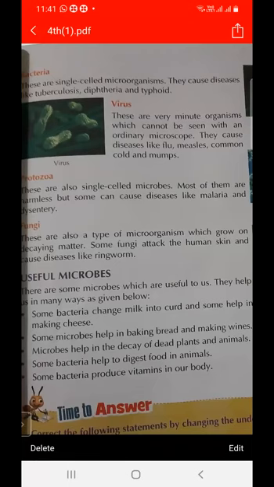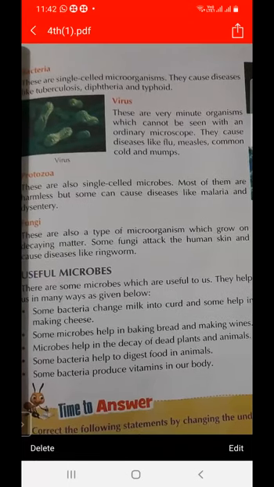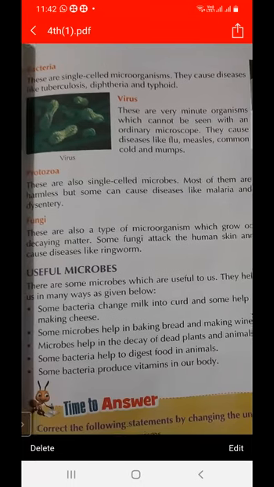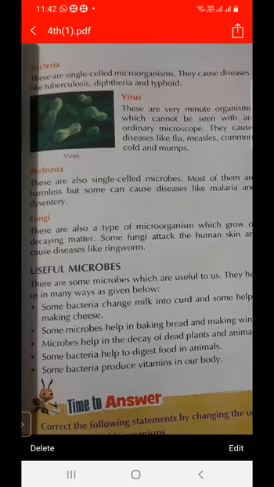When fungi attack the human skin, which disease is due to the fungi? Ringworm. Ringworm is a disease due to the fungi.